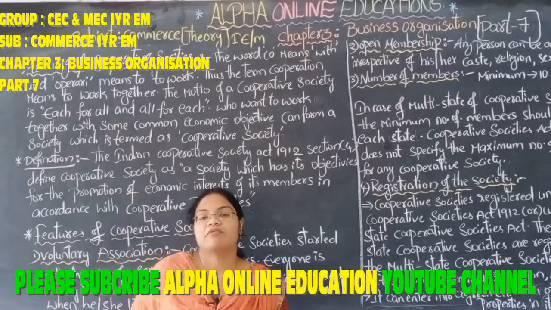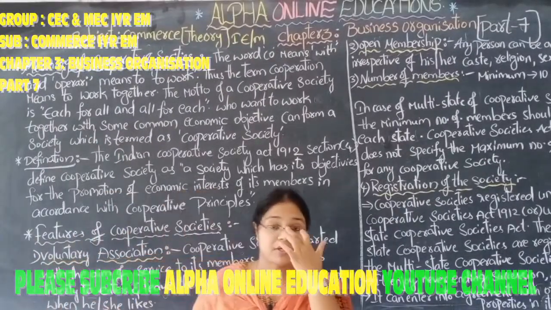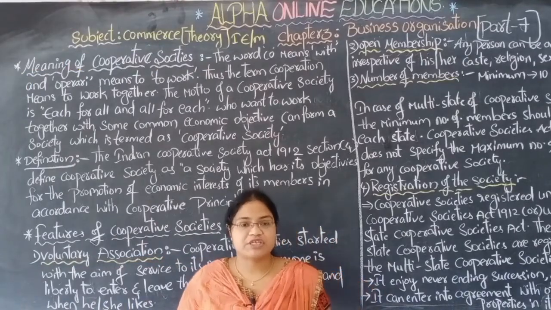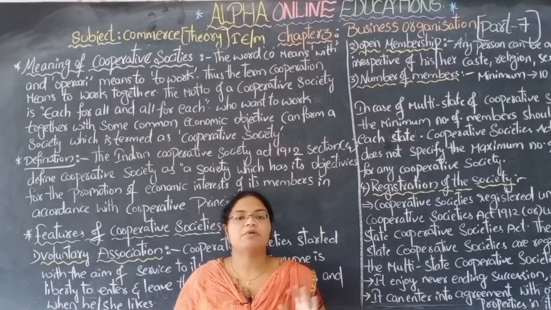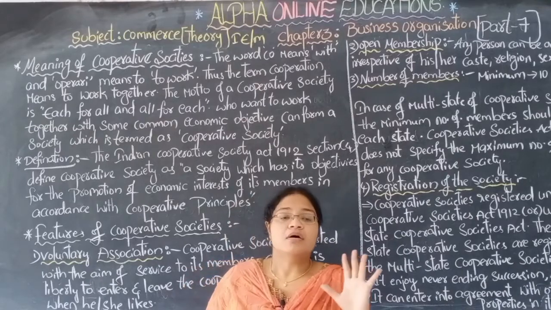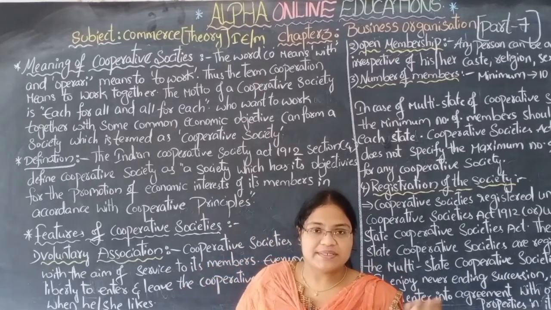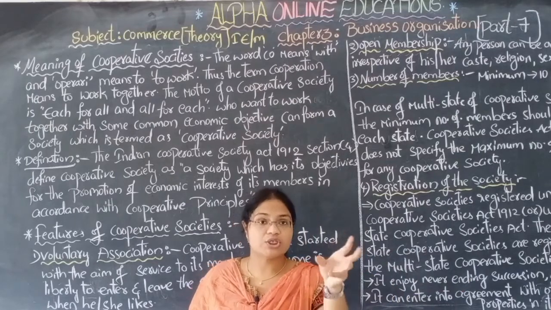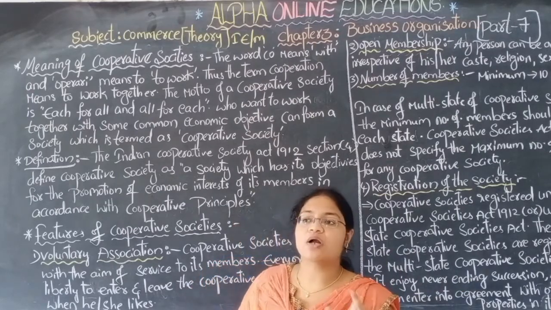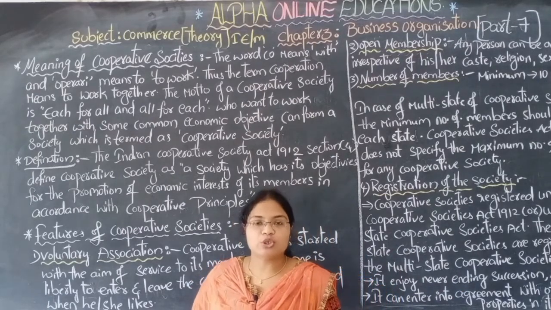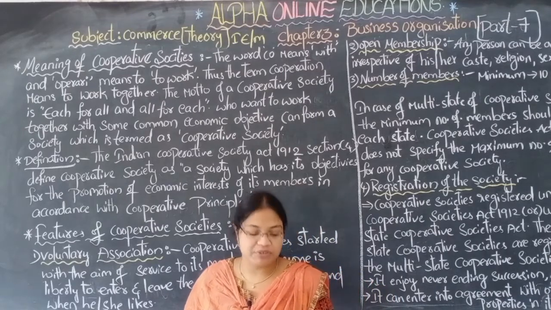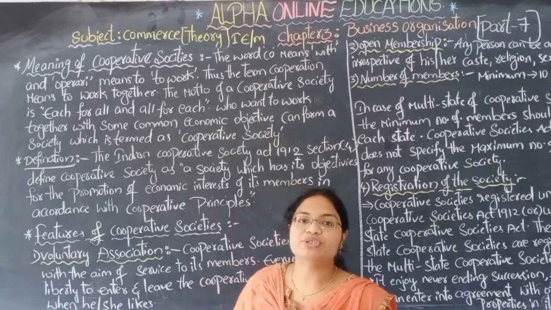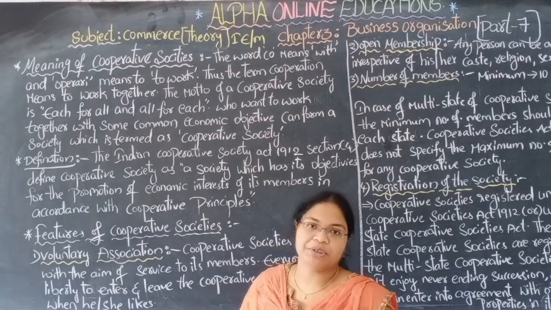Good morning ma, welcome to Alpha Online Education. Commerce Theory part for the first years, English medium. The chapter we are dealing with is business organizations, that may be sole trade, sole proprietorship business, joint Hindu family business or cooperative societies. So in this session we are going to discuss the cooperative societies. What are the cooperative societies?